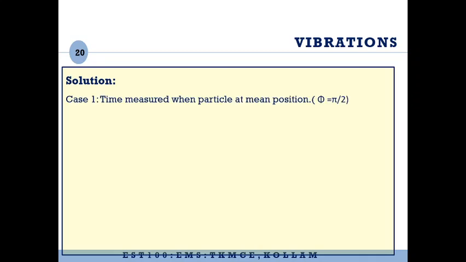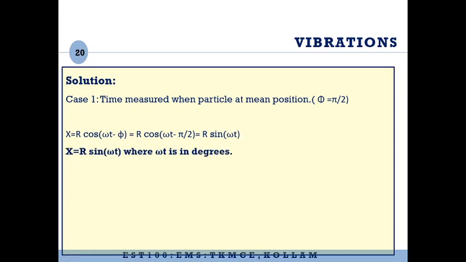Now time is measured when the particle is at the mean position. So we have learned previously that the phase angle will be pi by 2. Therefore x will be equal to r sine omega t. So we require this term omega t now. Now what we have to understand is, whenever there is a term inside the sine or cosine, this term has to be in degrees. It should not be in radians. So x is equal to r sine omega t, where omega t is in degrees.